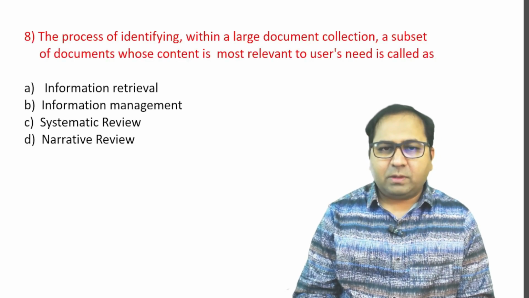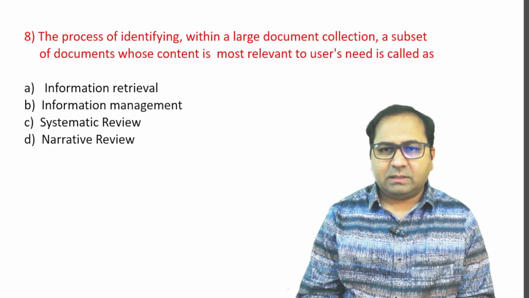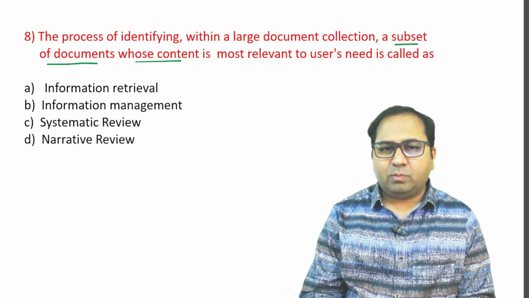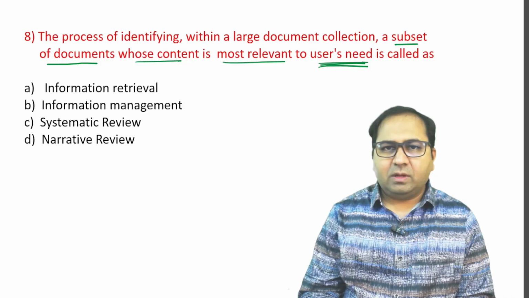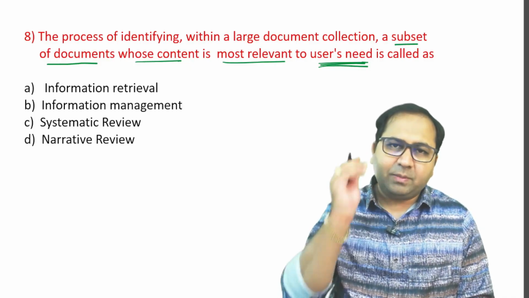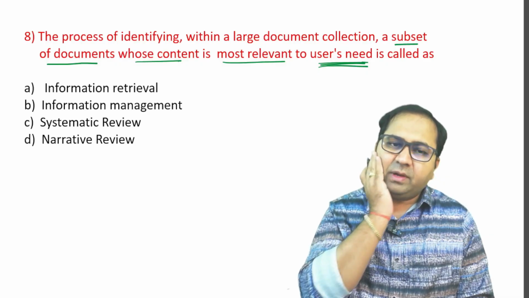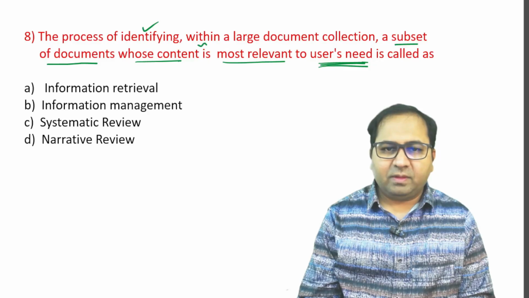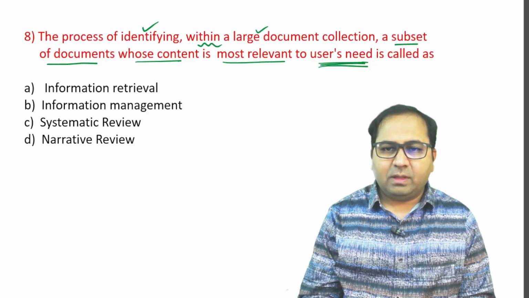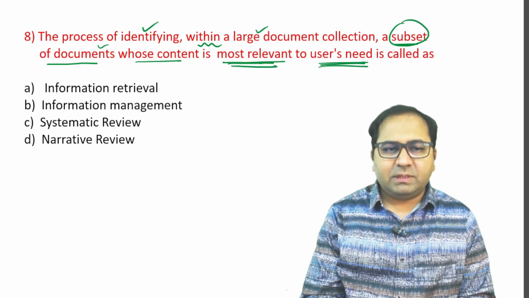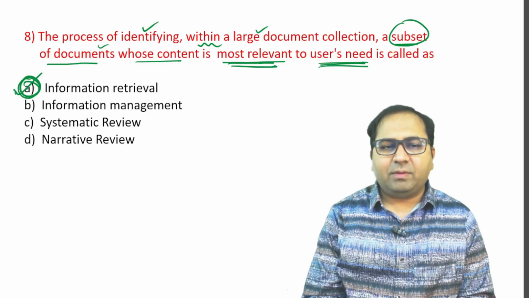Next question. The process of identifying within a large document collection a subset of documents whose content is most relevant to the user's need is called as what? Options are A. Information retrieval, B. Information management, C. Systematic review, and D is narrative review. So, the process of identifying within a large document collection a subset of documents whose content is most relevant to the user's need is called as information retrieval.